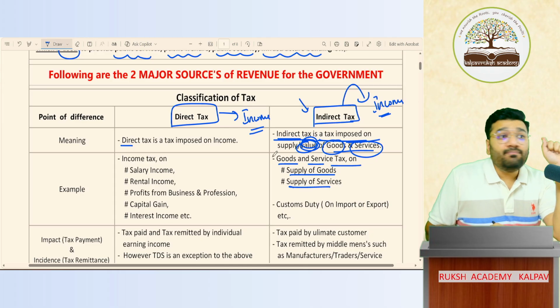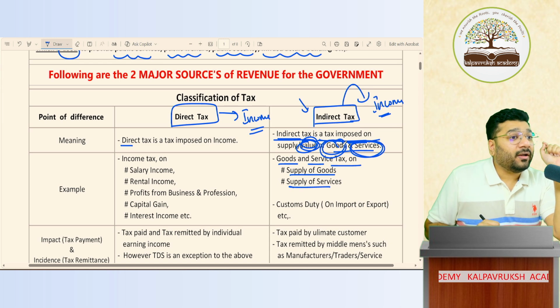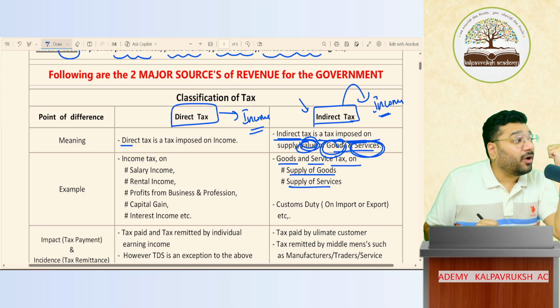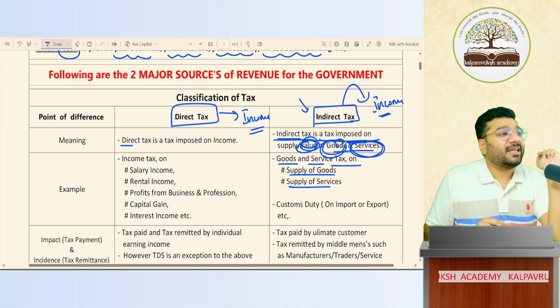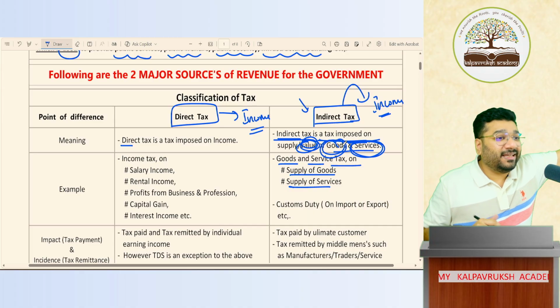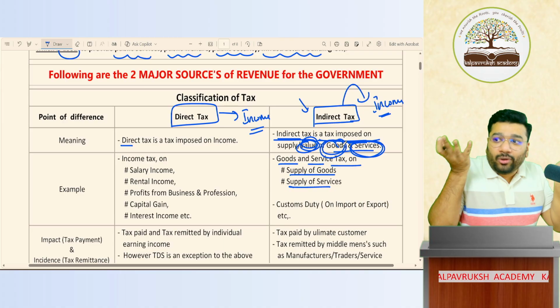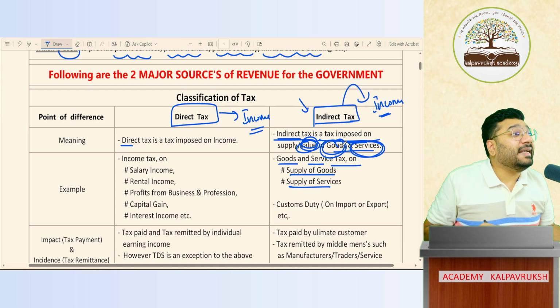So import duty is a tax that is levied on goods and services in international transactions. Customs duty comes only when goods are bought and sold at the international level, that is, import and export. Customs duty is on goods value and service value, but for international transactions. For domestic transactions, GST. Both are taxes on goods and services, and both are part of indirect taxation.